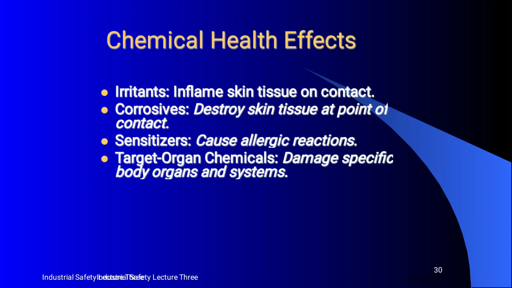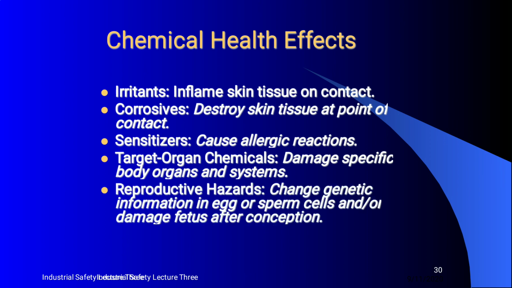The target organ chemical damages specific body organs and systems. Reproductive hazard: changes genetic information in egg and sperm cells and damages the fetus after conception. That is the chemical health effect.